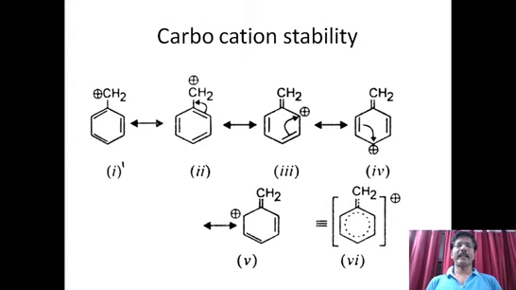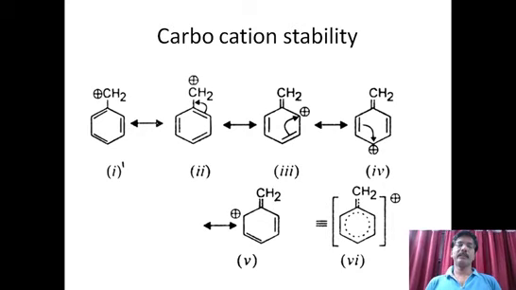Again, carbocation stability. This is also explained due to the resonance effect. In the last session, inductive effect, we explained how they are stable. But in tertiary, secondary, primary, when these are compared, tertiary is more stable, secondary is less stable, primary is least stable. The reason is plus I effect in carbocations.